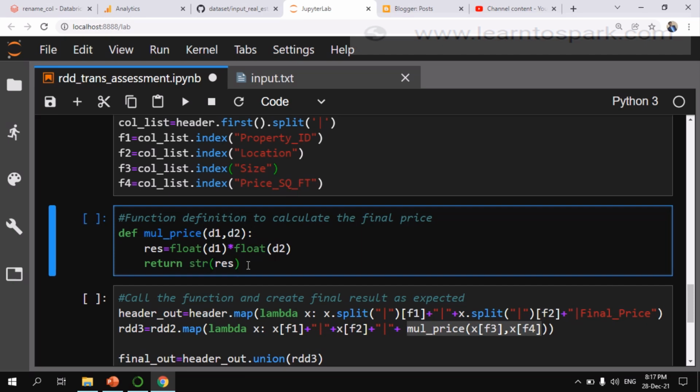Here we can also add a try catch block. If you find any data type mismatches or any data type issues, you can use a try catch block. So I am making it simple now.